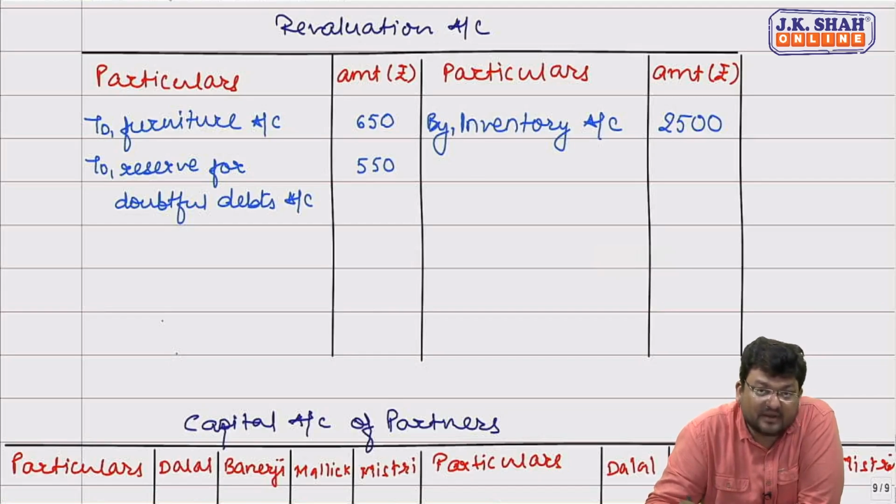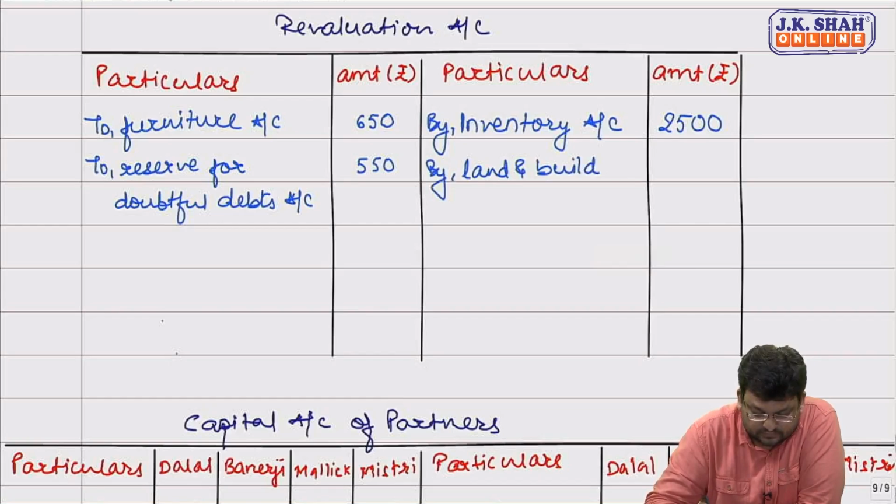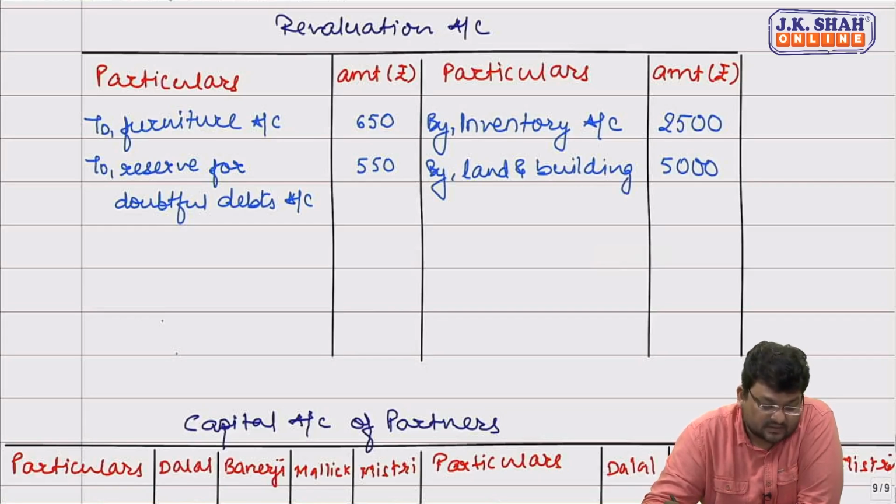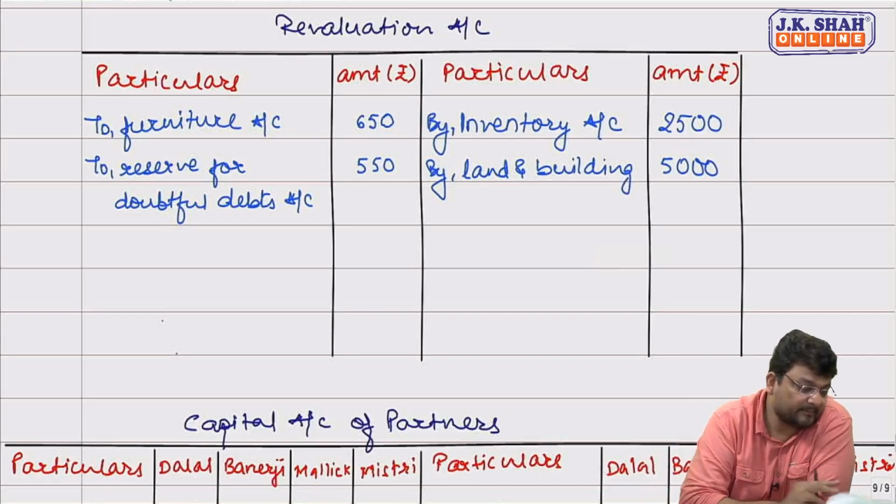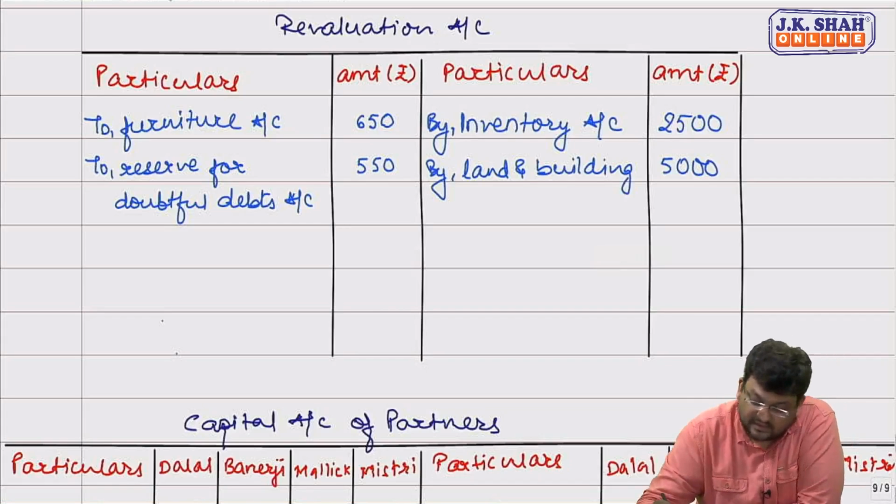Value of land and building to be increased by 20%. Land and building is 25,000. 20% will be 5,000. Entry will be land and building to revaluation. Correct? Yes, sir. Then they are talking of goodwill.